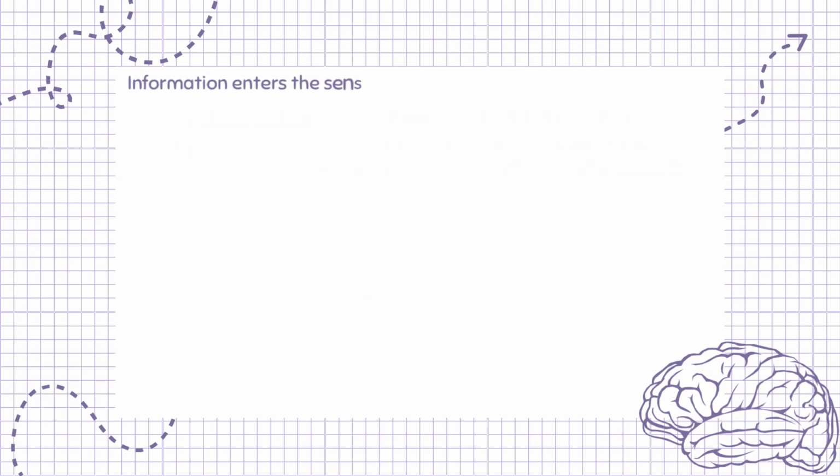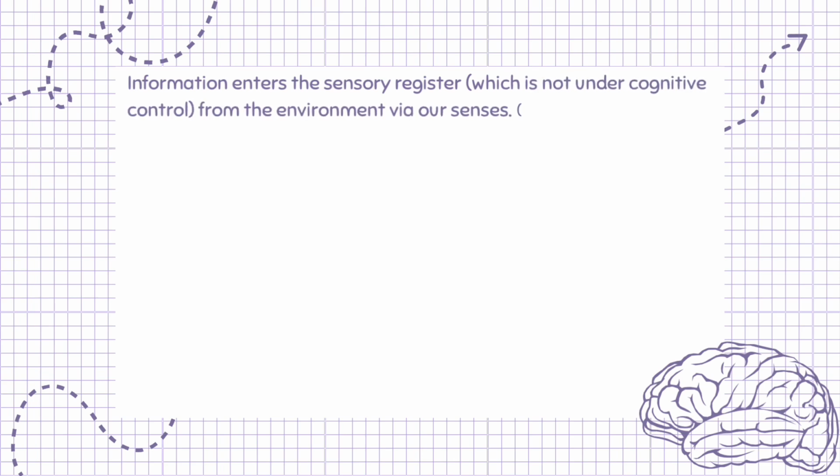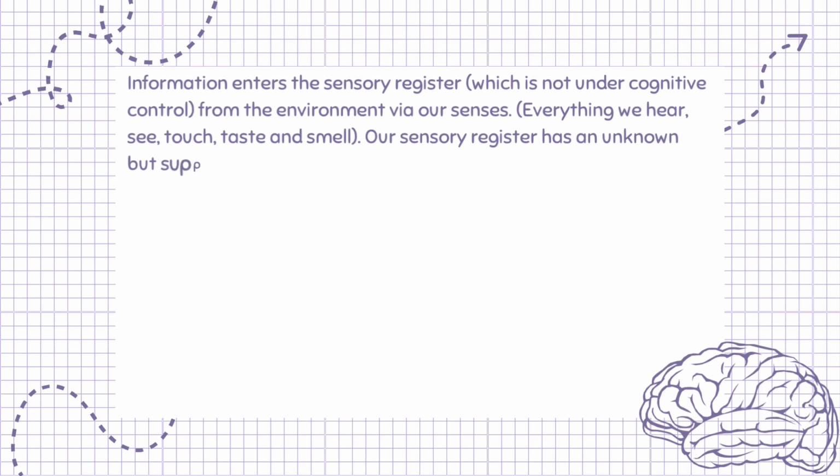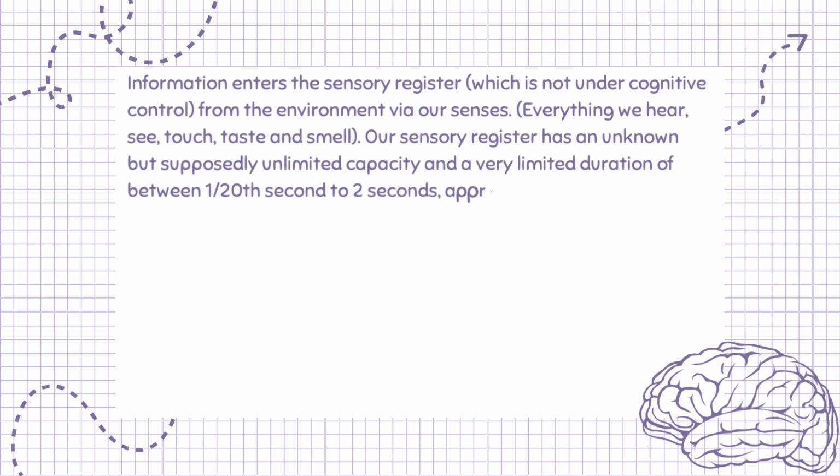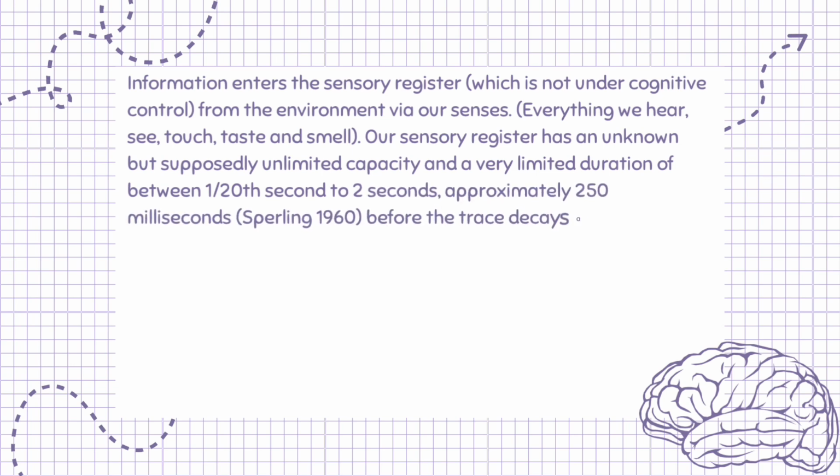Information enters the sensory register, which is not under cognitive control, from the environment via our senses. Everything we hear, see, touch, taste, and smell. Our sensory register has an unknown but supposedly unlimited capacity and a very limited duration of between 1/20th of a second to 2 seconds, approximately 250 milliseconds, Sperling 1960, before the trace decays and is forgotten.